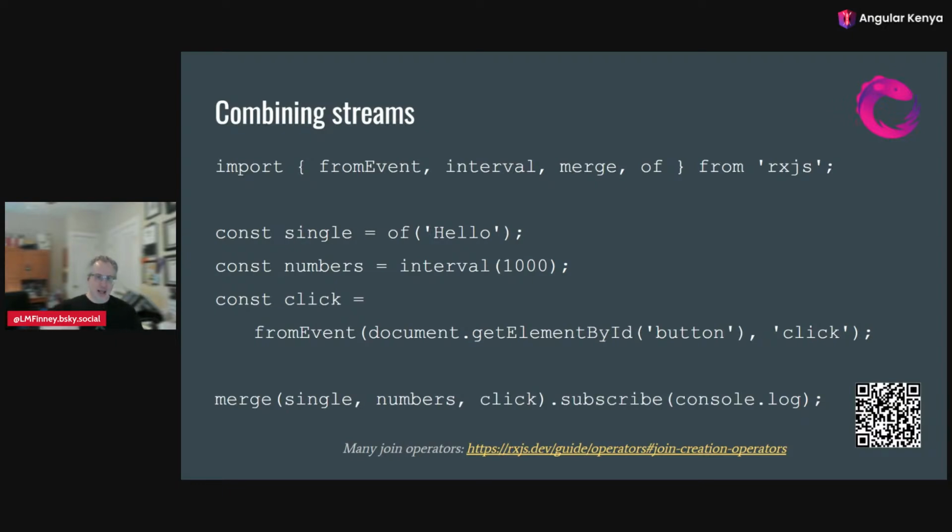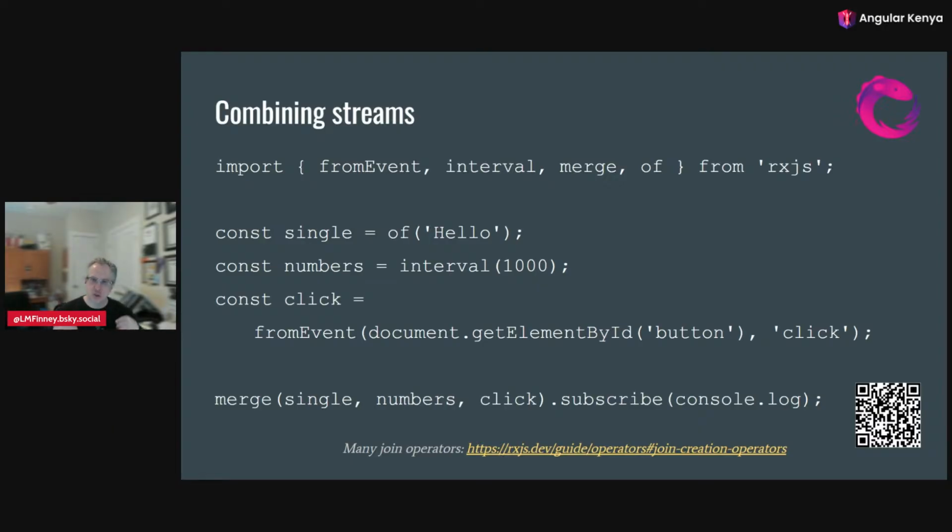And so now we will immediately get a hello, because that happens immediately. And then after a second, 0, 1, 2, 3, 4, 5, and interspersed in all of that, anytime I click on that button, those will be in there. We'll have a single stream that'll have these 3 different sets of data. Now, this particular one might not be that useful. Like, when would you want a hello and a bunch of numbers and a button click?